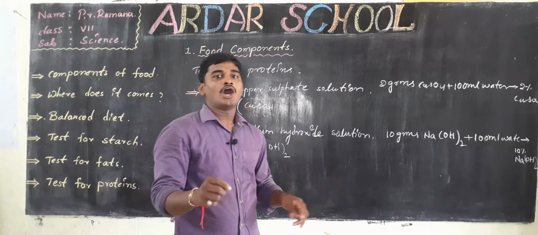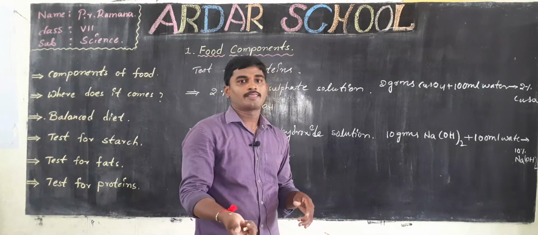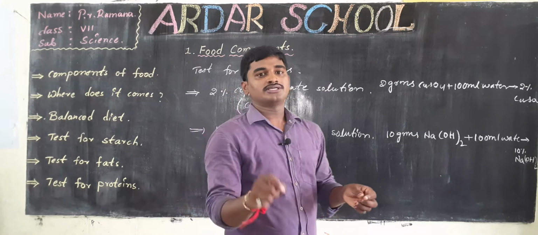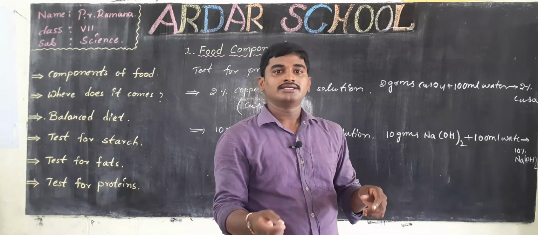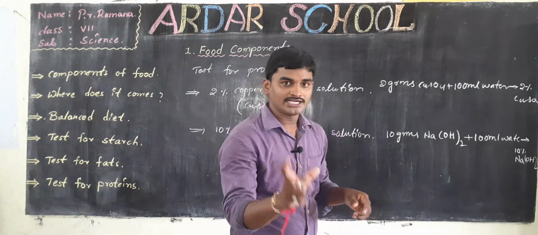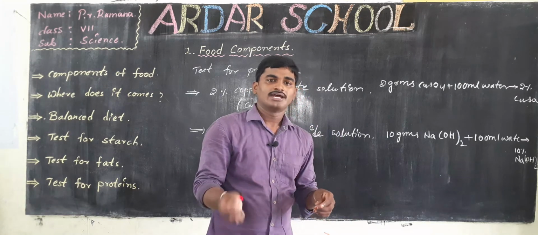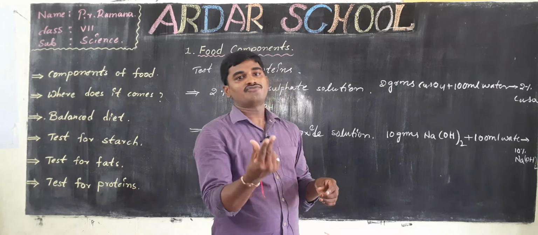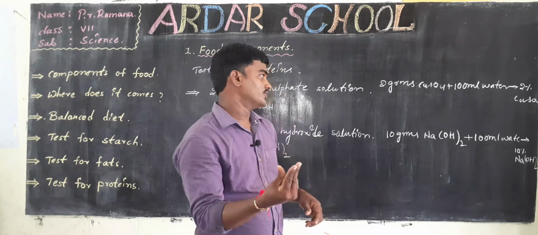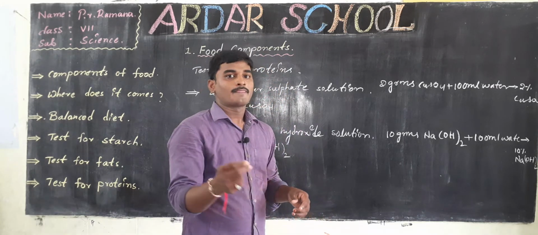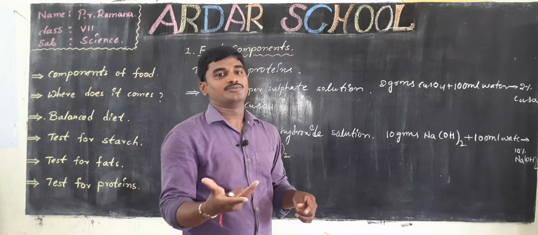Now how to test a food? If our specimen is solid, we take that food, mix it in a blender, and take a sample of the food in a test tube.